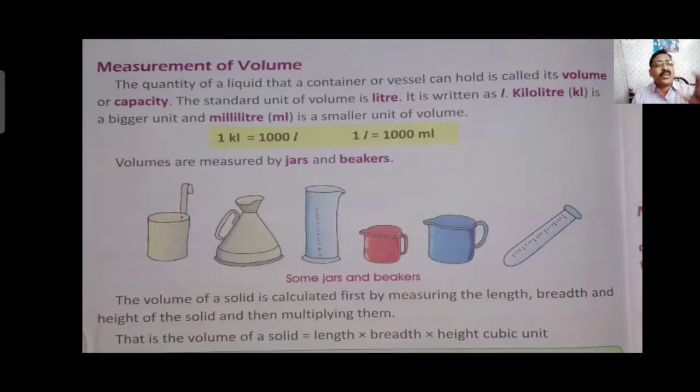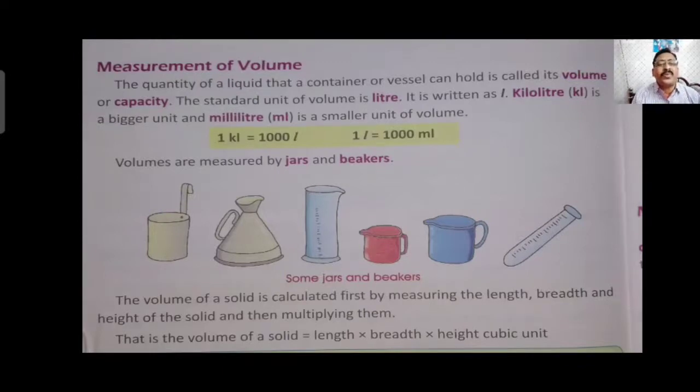And in a syrup bottle, a medicine or cough syrup bottle, you have seen it is written there, 50 milliliter or 100 milliliter. Means if the quantity is small, the liquid is small, then we use milliliter. If it is a huge quantity, kiloliter. If it is in the middle, neither small nor huge, we generally use liter. So liter is considered to be the standard unit of volume.